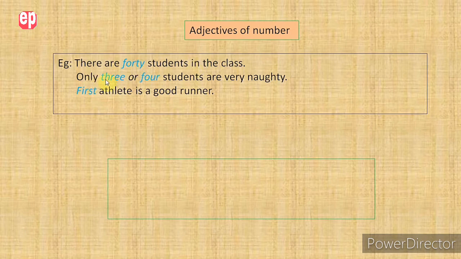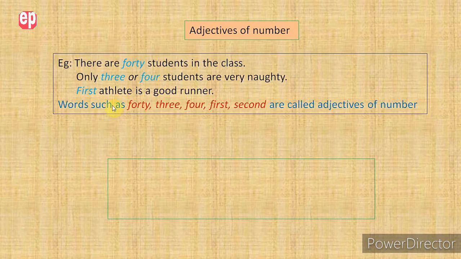Second, only 3 or 4 students are very naughty. Third, first athlete is a good runner. Look at the words 40, 3, 4 and first. They tell us the number of nouns. So they qualify the nouns students and athlete. So therefore words such as 40, 3, 4, first, second, etc. are called adjectives of number.